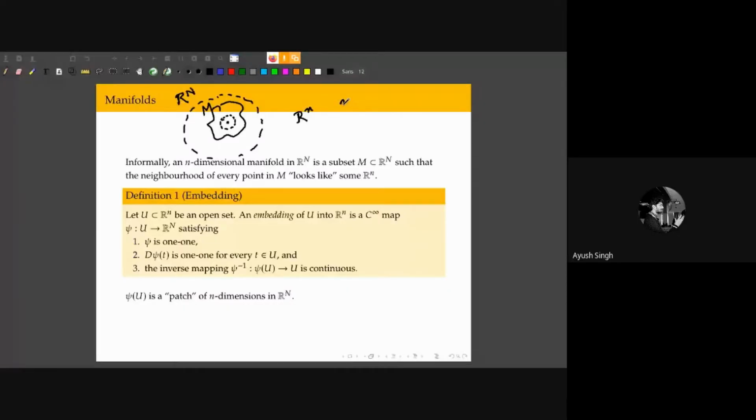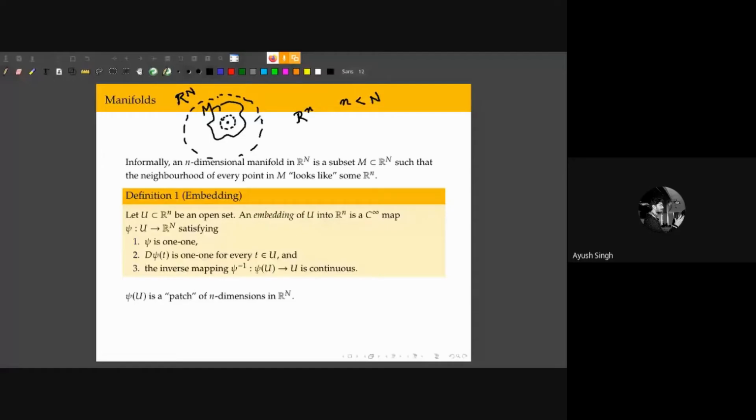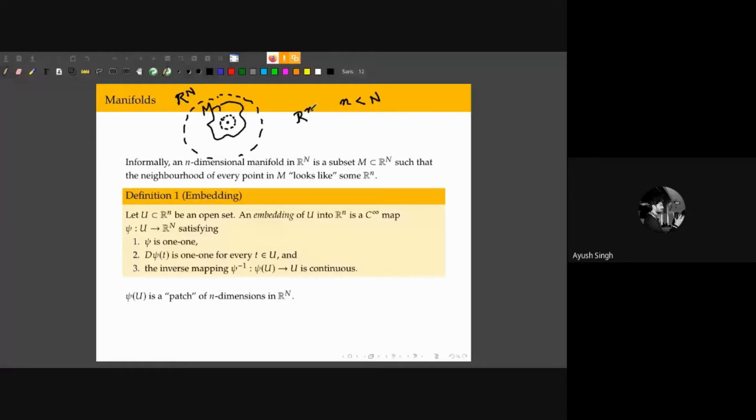So the point is that around every point, I am making an open set, right? And that open set can be thought of as a small patch of this Rn. And the manifold is composed of these small patches that cover the entire set M. Okay.